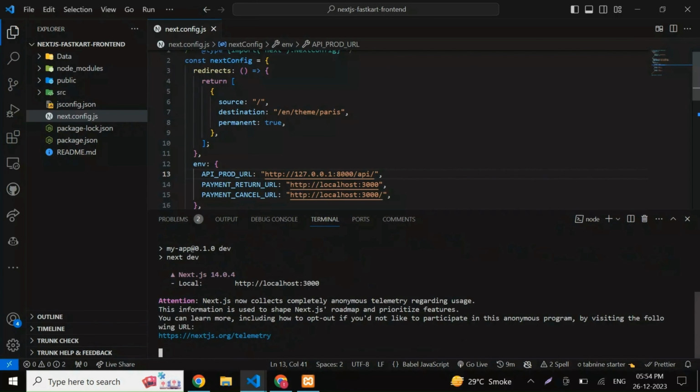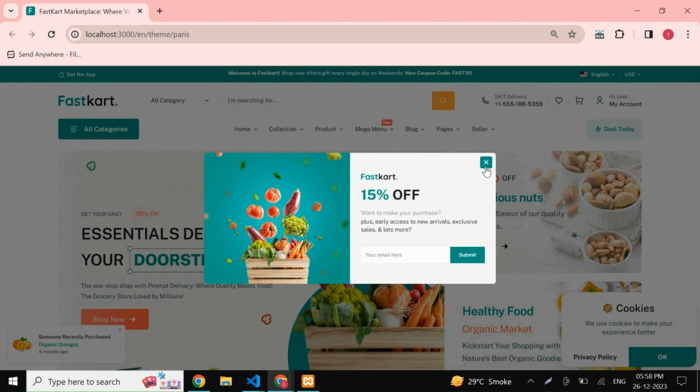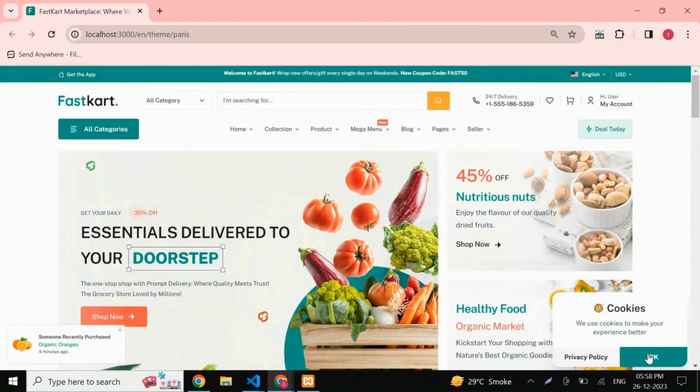So when you start an application, it usually runs on the default port. So you can access it by opening the link that is given here. So here we have successfully installed the Fastkart frontend.